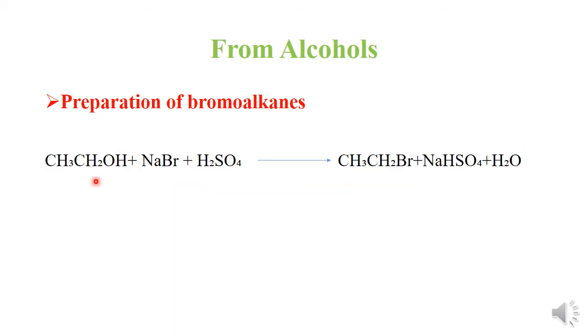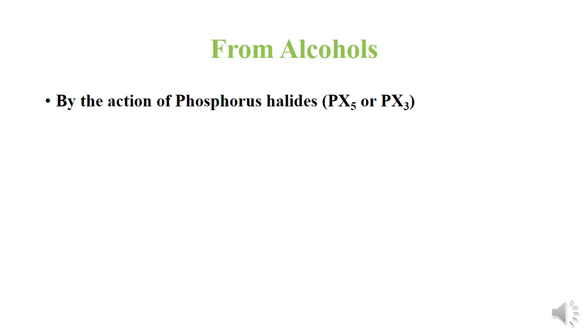For example, this ethanol reacts with the hydrogen bromide which is formed in situ in the reaction by the action of sulfuric acid on the sodium bromide, and due to this the alcohol gets converted into bromoethane along with the formation of sodium bisulfate and water as byproducts. Clear?